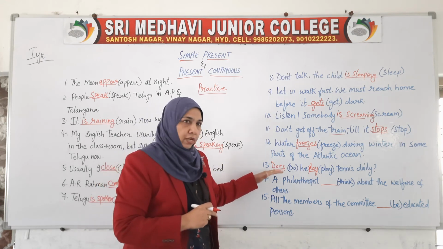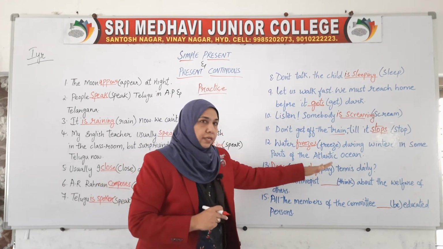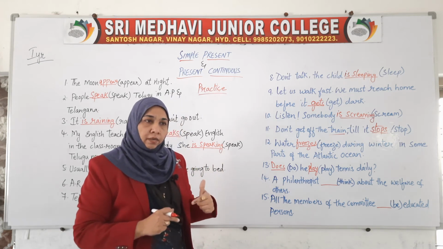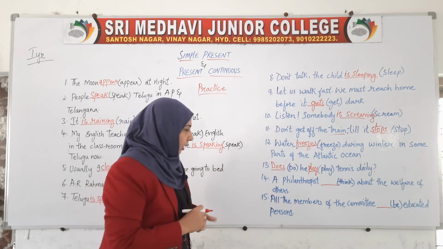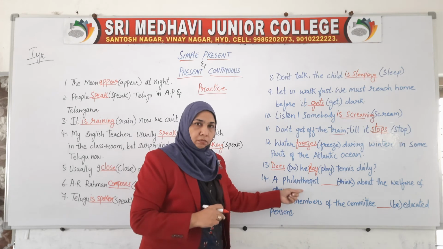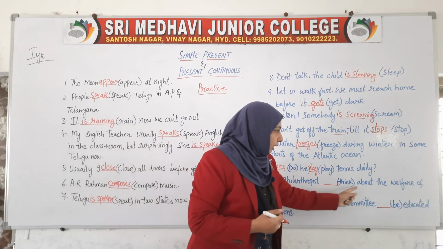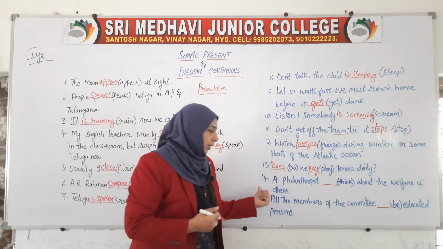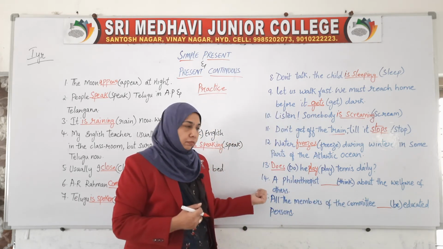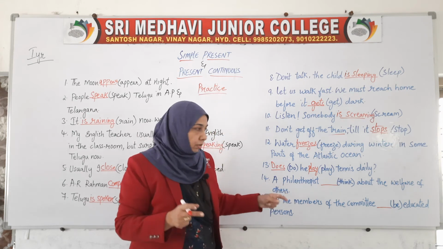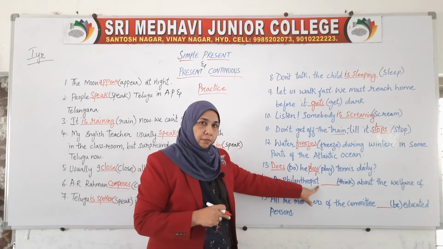Okay, in the same way here, does he play tennis daily? This is about the regular habit of that person. A philanthropist, a social worker. A philanthropist thinks about the welfare of others. Check out what is being written. Philanthropist, one more s is being added. Means plural?